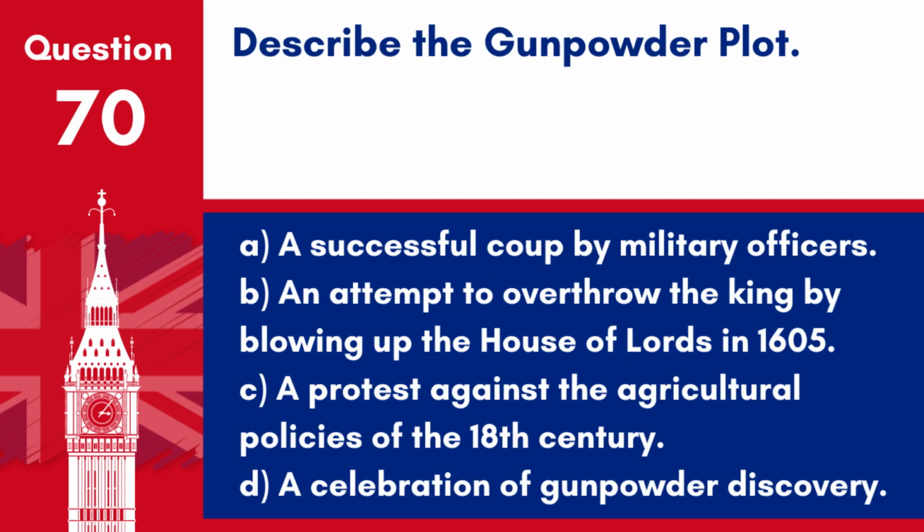Question 70. Describe the Gunpowder Plot. A. A successful coup by military officers. B. An attempt to overthrow the king by blowing up the House of Lords in 1605. C. A protest against the agricultural policies of the 18th century. D. A celebration of gunpowder discovery. Answer: B. An attempt to overthrow the king by blowing up the House of Lords in 1605. The Gunpowder Plot was orchestrated by a group of provincial English Catholics led by Robert Catesby.